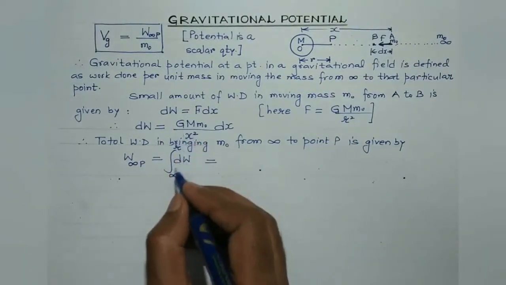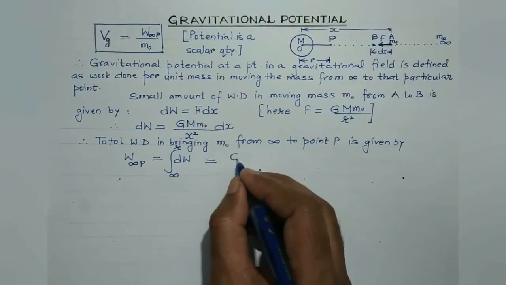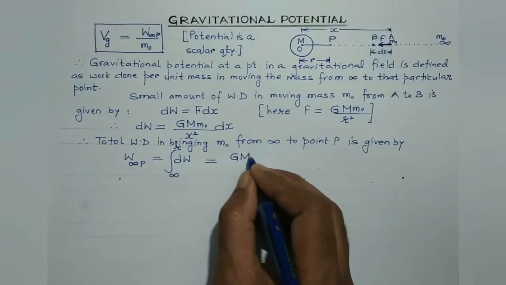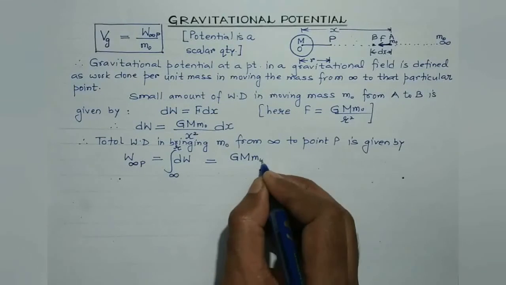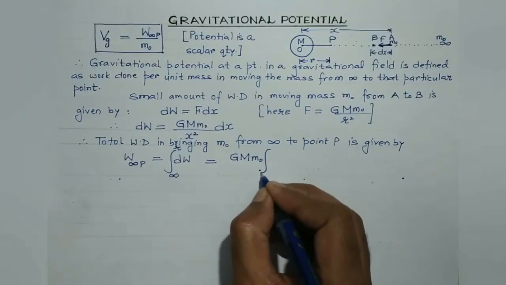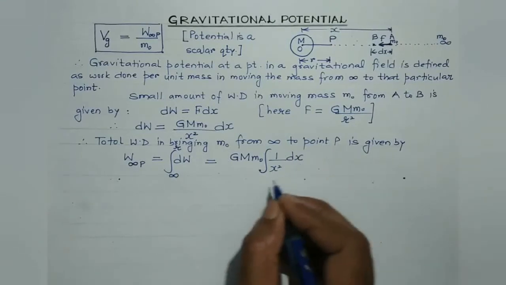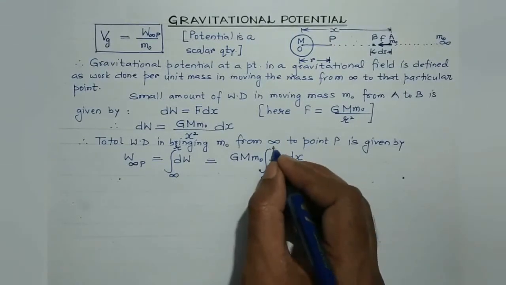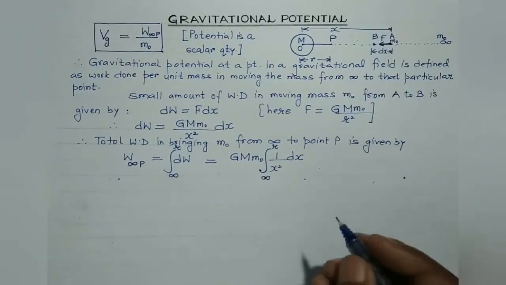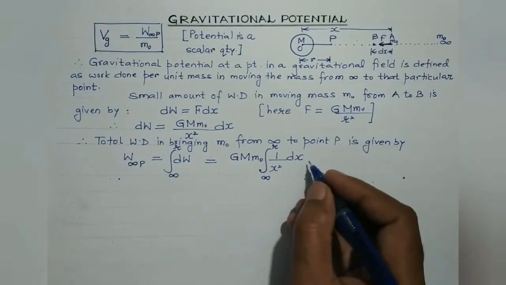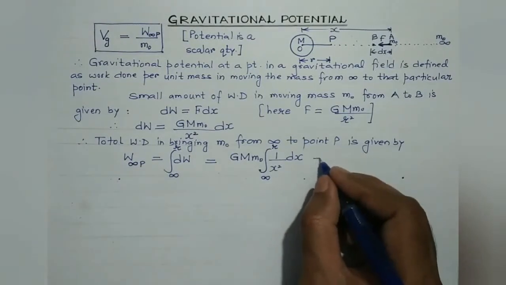So substitute the value of dW over here. G, being constant, can be taken outside. Capital M mass is constant. m0 is also constant. So we are left with 1 by x square dx, and the limit would be from infinity to R. Now the integration of 1 by x square with respect to x is minus 1 by x.